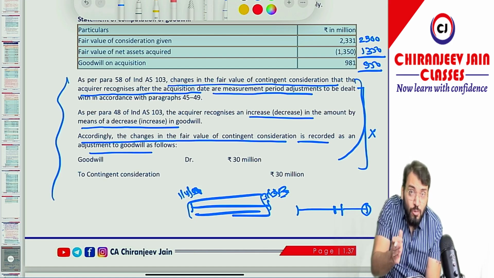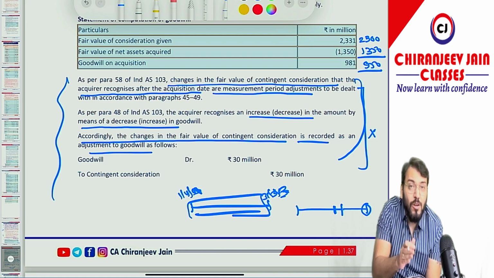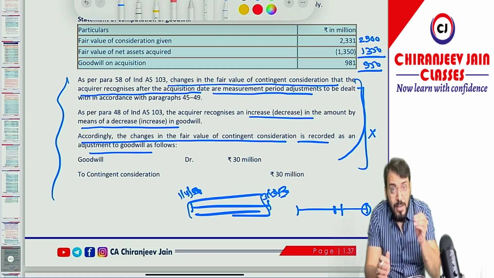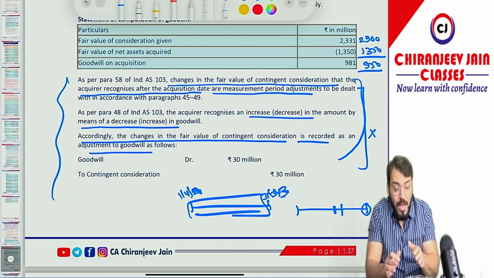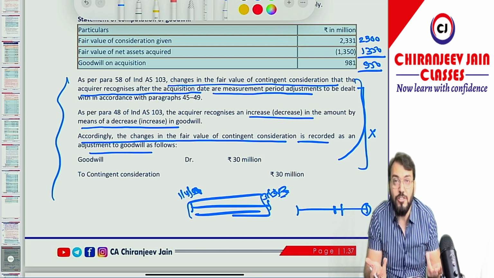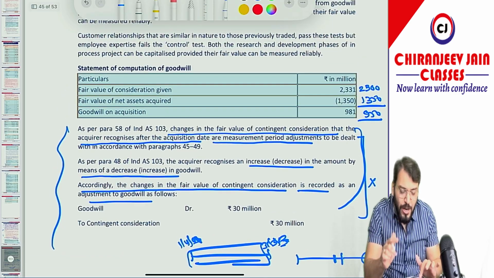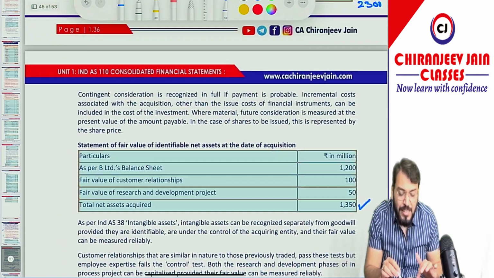Let me just show you what answer was given in the MTP November 2023 exam. The solution was correct only. I don't understand why they have changed the solution. Why have they changed the solution? There is no point in that. Correct? I hope you understand this. This is not a concept of measurement period.